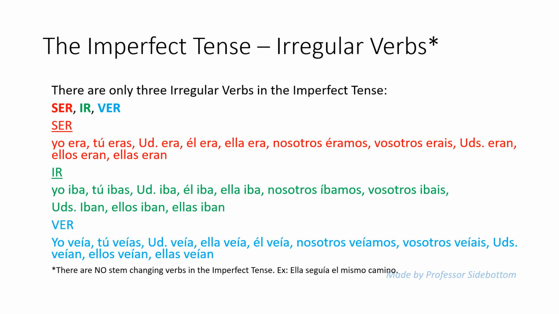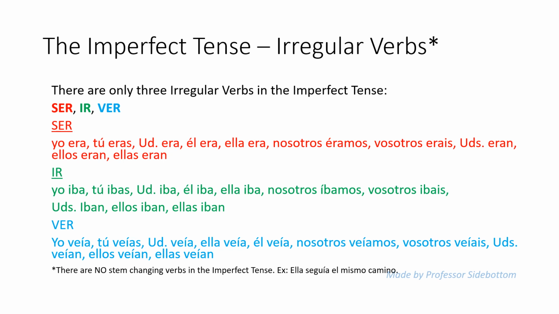For ir, yo iba, tú ibas, usted iba, él iba, ella iba. Nosotros íbamos, vosotros ibais, ustedes iban, ellos iban, ellas iban. And finally for ver, yo veía, tú veías, usted veía, ella veía, él veía. Nosotros veíamos, vosotros veíais, ustedes veían, ellos veían, ellas veían.